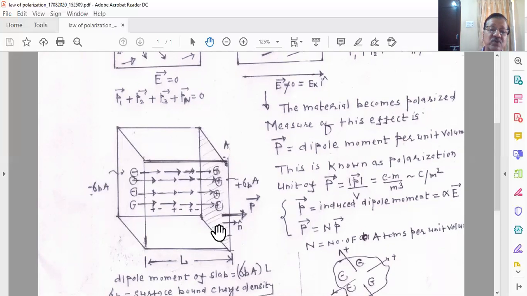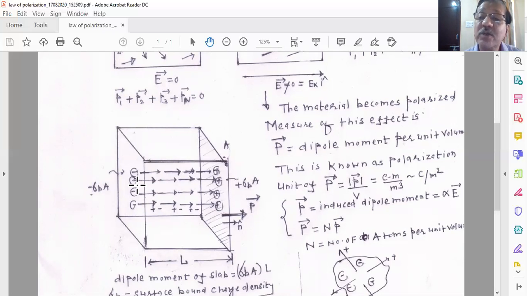On this phase, you see there is an accumulation of positive charges, and these positive charges are not having any neighbor outside the sample. So this positive charge does not have any neighbor outside the specimen, outside the dielectric material. So can I say that this phase A, B, C, D is having the negative charges? These charges which are accumulated over that surface are because of the polarization.